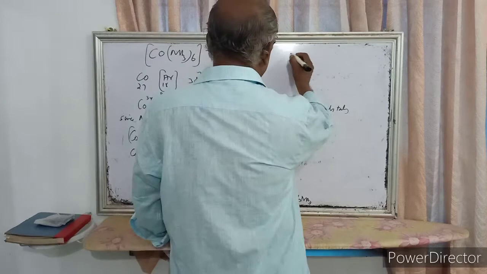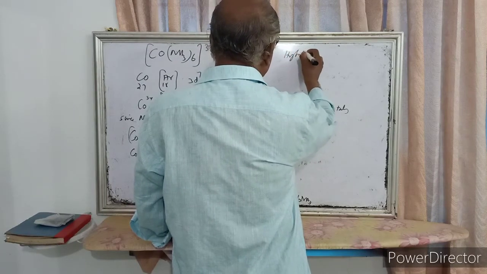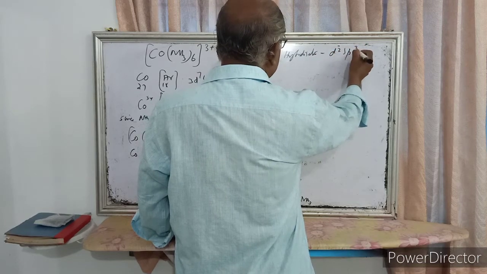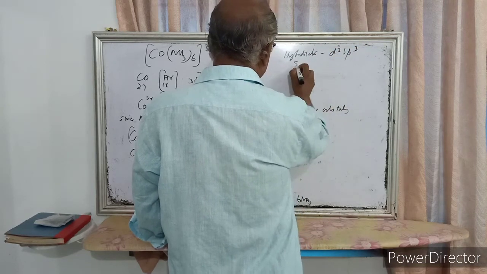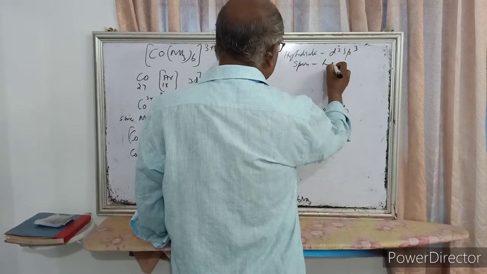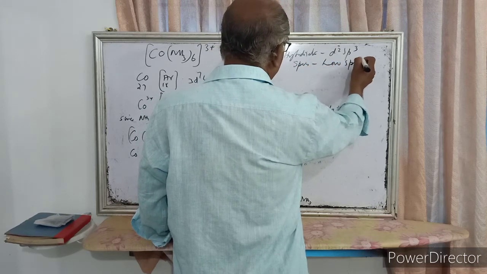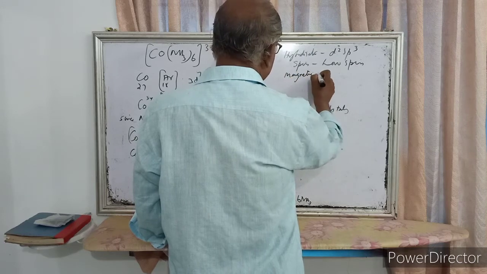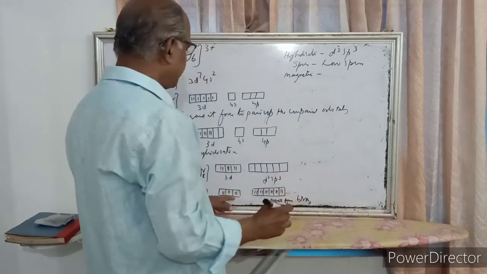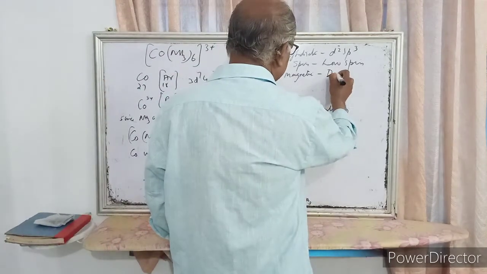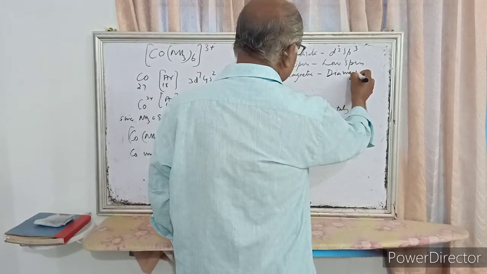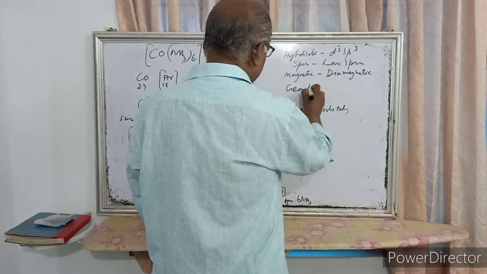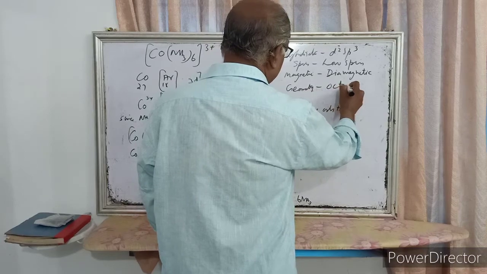So hybridization is d2sp3, low spin complex. Magnetic nature: since it contains paired electrons, it is diamagnetic. And geometry is octahedral.